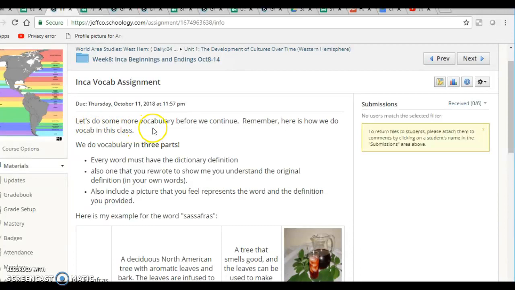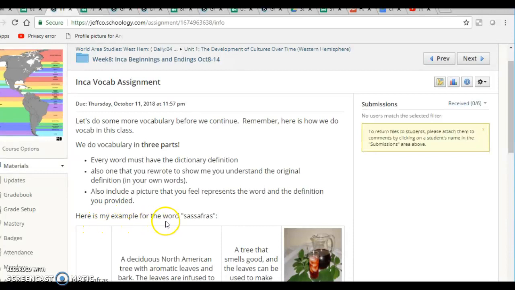Let's do some more vocabulary before we continue. Remember, here's how we do vocab in this class. We do vocabulary in 3 parts. Every word must have the dictionary definition. Also, one that you rewrote to show me you understand the original definition in your own words. Also include a picture that you feel represents the word and the definition you provided.